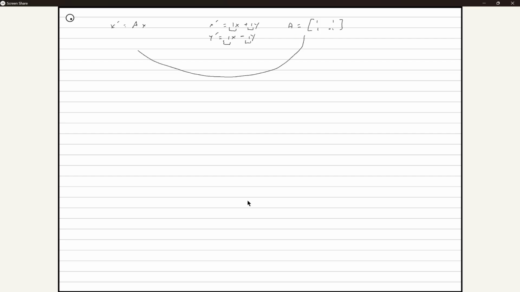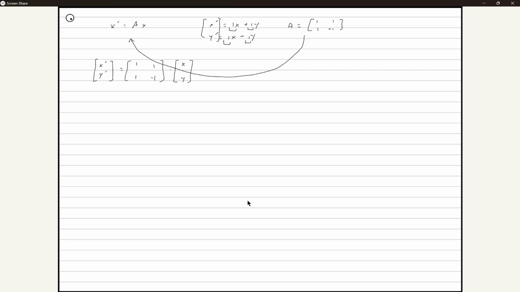So we're going to replace this thing over here. That's the same thing as saying x prime, y prime, and I just got it from over here. It equals the constants of all the x and y's, 1, 1, 1, -1, times all the x and y's, so x and y. And that's all already done.